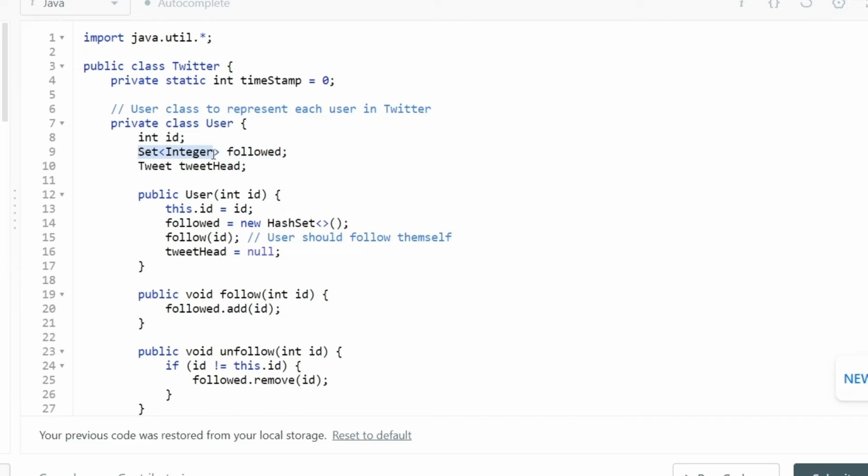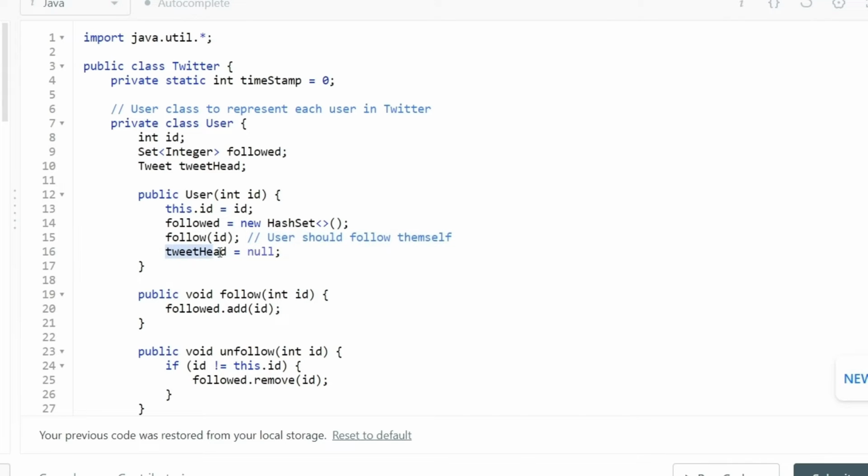We are also going to have a hash set where we are going to store all the people that are currently being followed by this particular user ID, and we are also going to make a reference to the tweet class. Now let's see that for this particular user, we are also initializing a constructor where we are simply providing the value of ID, and we are also creating a new hash set for any particular user. Plus we are also adding the value of this particular user in the hash set, because a user should follow themselves. So that's a simple value.